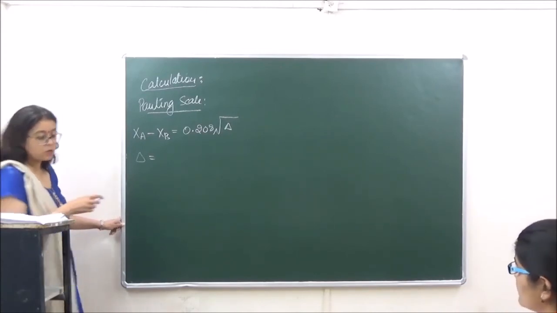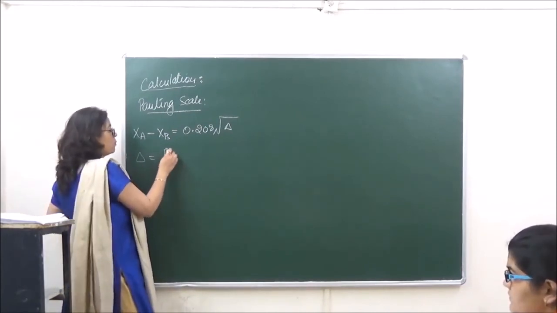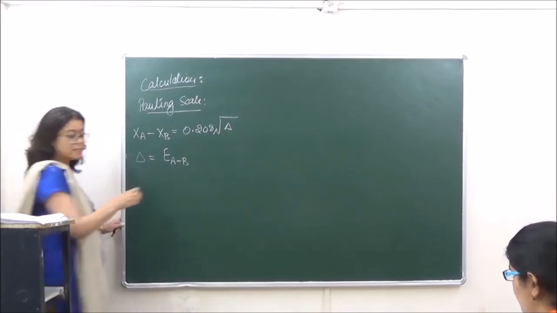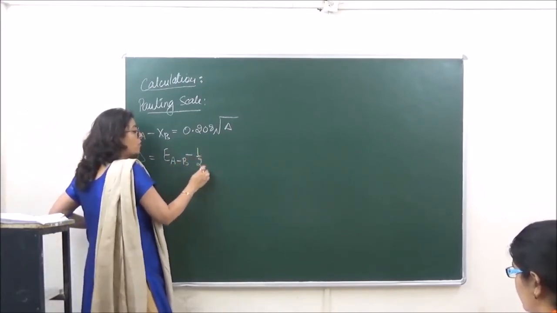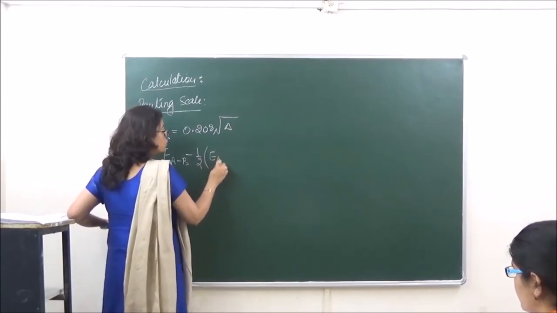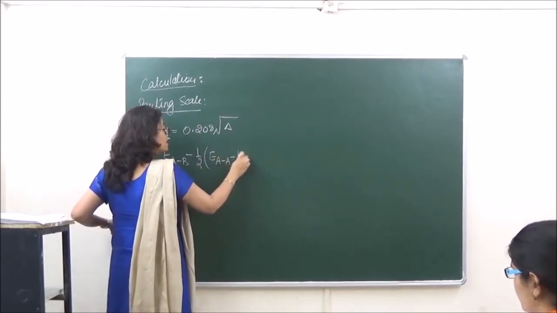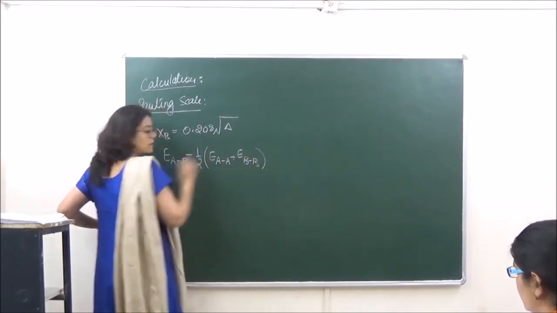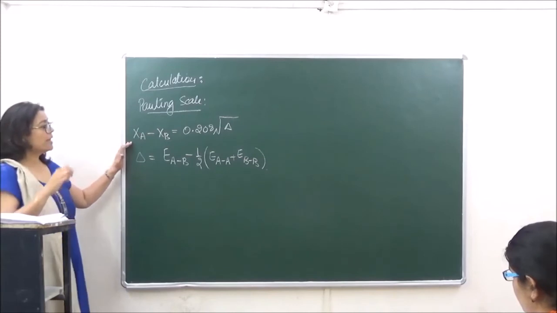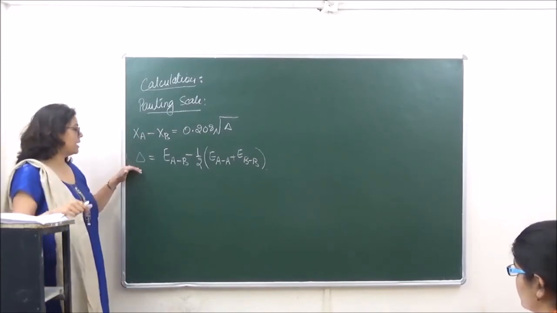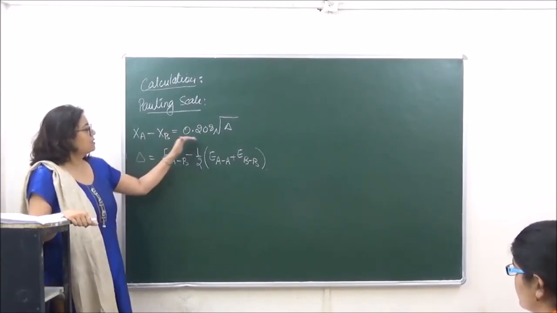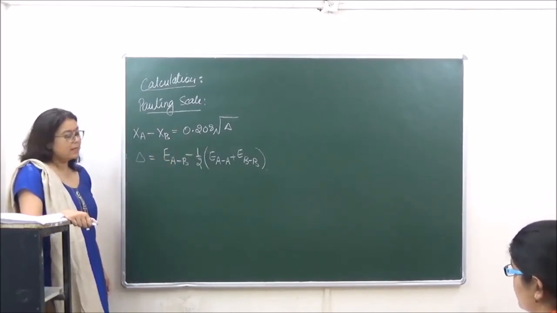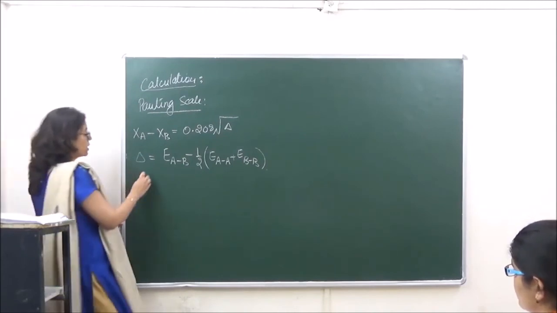So this delta is equal to the bond dissociation energy of AB minus half of the bond dissociation energies of AA plus the bond dissociation energies of BB. So in order to calculate the electronegativity difference, we first calculate delta, and then this is the formula to calculate the electronegativity. Is it clear? Then we have the second scale, which is the Mulliken scale.